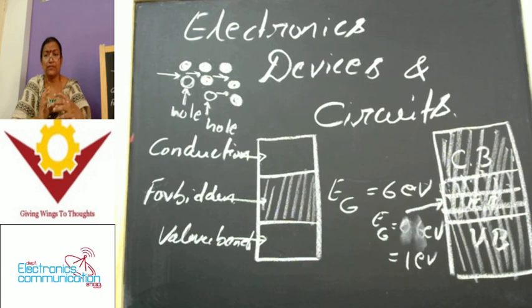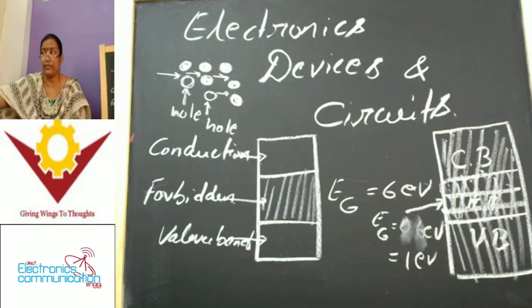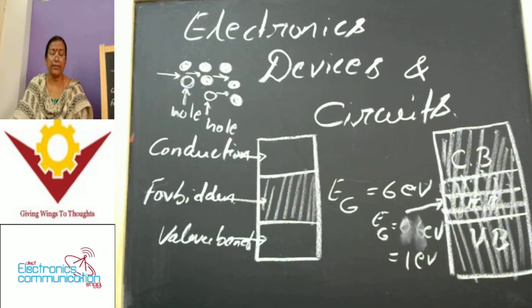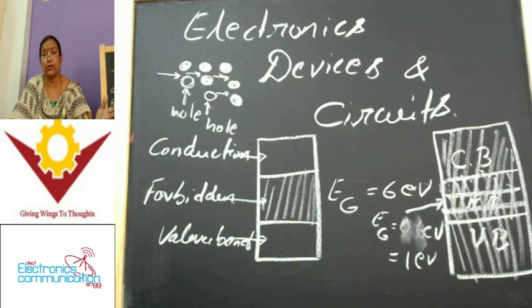Because of the trivalent impurities we add to the intrinsic semiconductors, there is a chance of having more vacant places for electrons to be released. Those vacant places are called holes. Whenever more holes come out, that particular concentration increases. We call this the hole concentration increasing by adding trivalent impurities to the